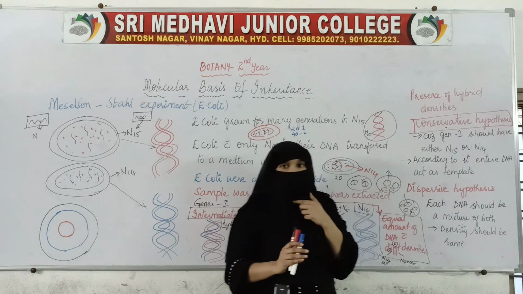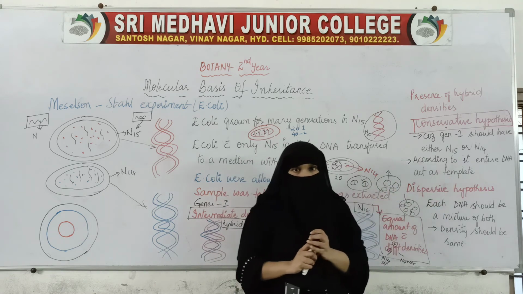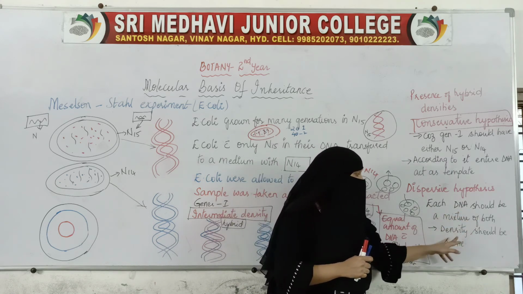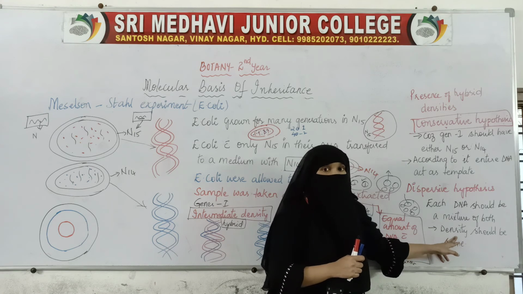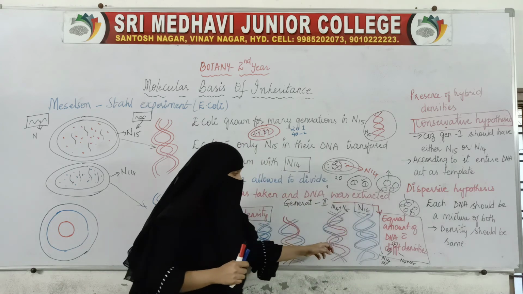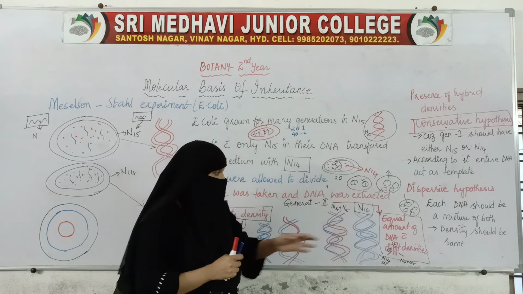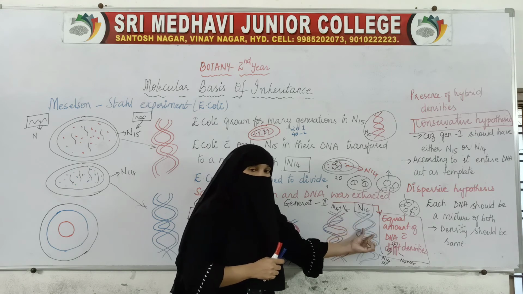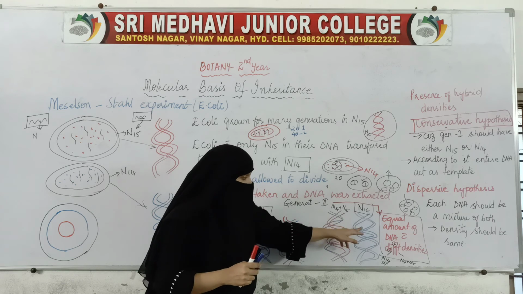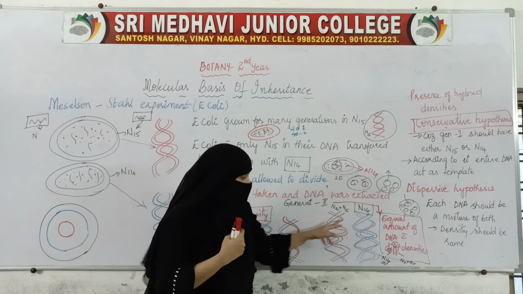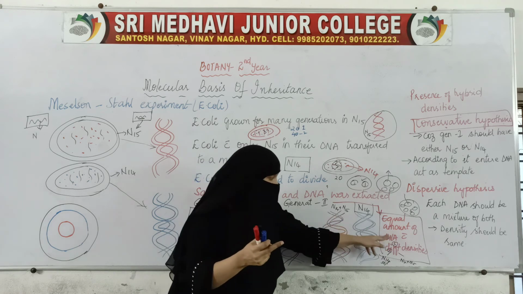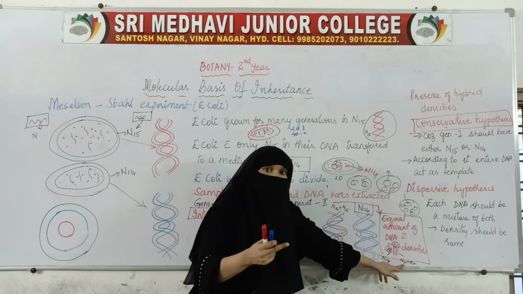Now coming to the second one, the dispersive hypothesis. According to the dispersive hypothesis, each DNA should be a mixture of both densities. But here, is there a mixture of both? We have got totally N14 here. Half is totally N14, half is a mixture. It should not have been like this. It should have been only this mixture. What we have got is half N14 and half mixture.